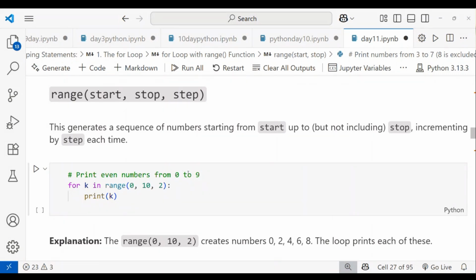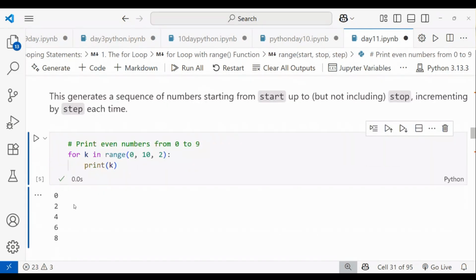Then 3 should be skipped. Then 4 should be printed because 4 is an even number. Like that it should run. For skipping, I'm giving the step value as 2. So when I'm printing this k, you can see it prints 0, 2, 4, 6, 8.